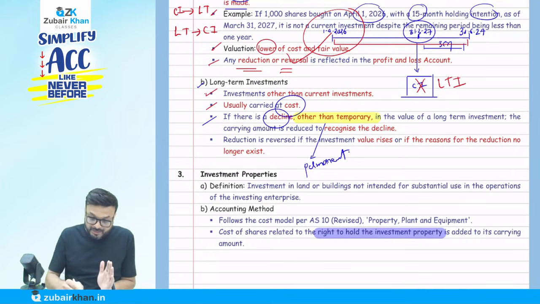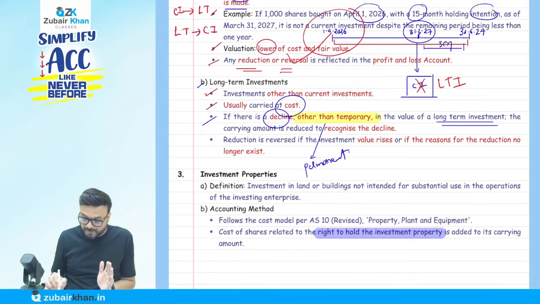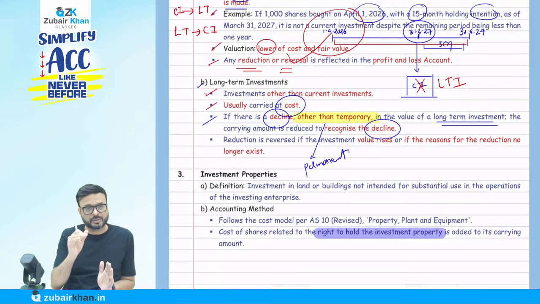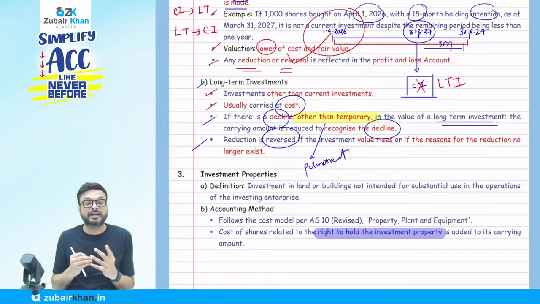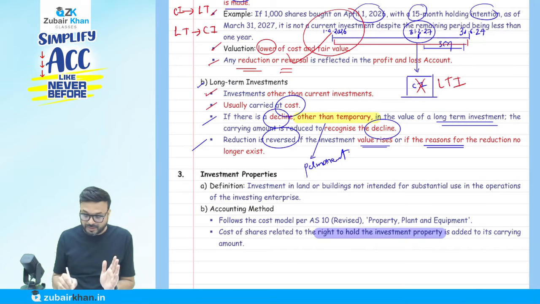If there is a permanent decline in the value of the long-term investment, the carrying amount is reduced to recognize the decline. I mean, reduce the value to fair value. Suppose 10 is the cost and fair value is 8, we are going to recognize 8 if that decline is permanent in nature. Now the reduction can be reversed. Suppose we assume the decline is permanent, but in future it is reversed and the value rises, or the reason for the reduction no longer exists.